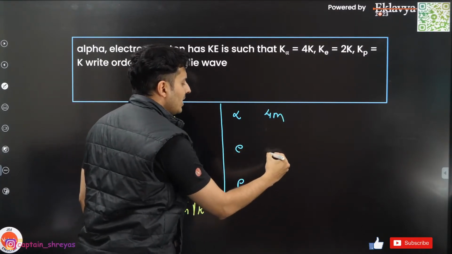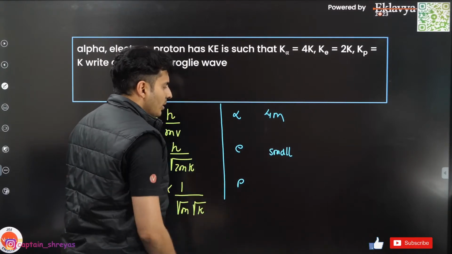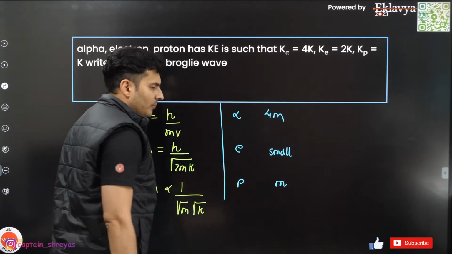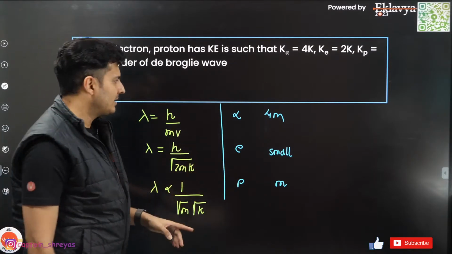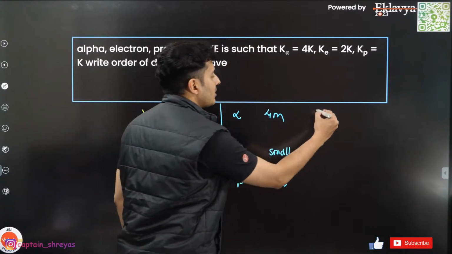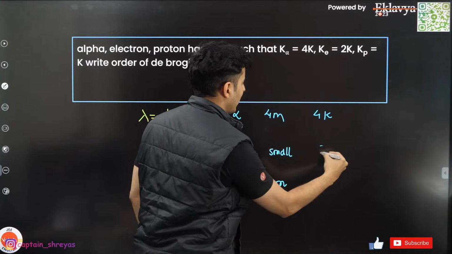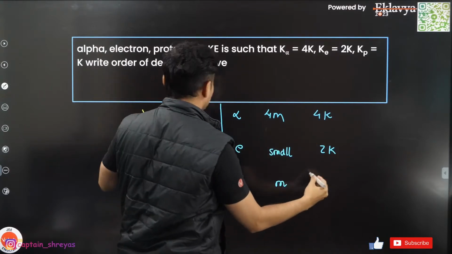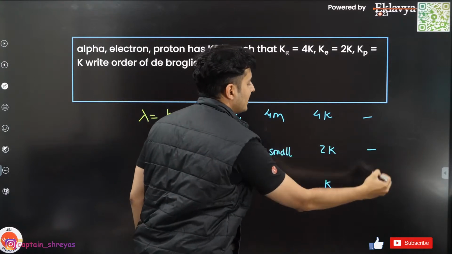For electron, it is very small, very small. For proton, I can just say it is m. If it is 1 atomic unit, here it is 4 atomic units, as simple as that. For alpha particle, what is the kinetic energy? It is 4k. For electron, it is 2k, and for proton, it is nothing but k. Now from this, you find the lambda for this, this, and this.